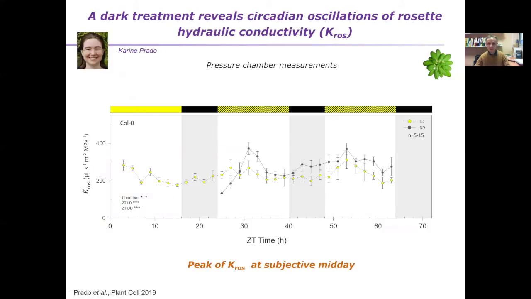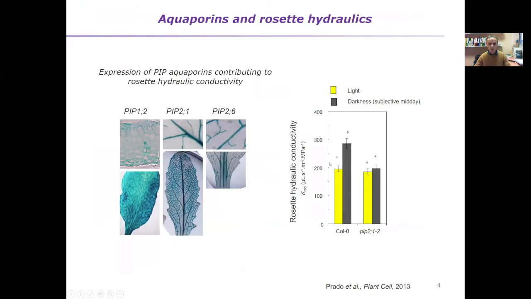Of course, we're very keen on understanding what might be the molecular basis of these oscillations. And we have characterized which aquaporin isoforms, in particular which PIPs, could be involved in this response. Here you see the names of the three PIP isoforms which somehow play a role in Kros regulation. As you can see, they share common expression in the leaf veins, which we have shown are very important for this response.